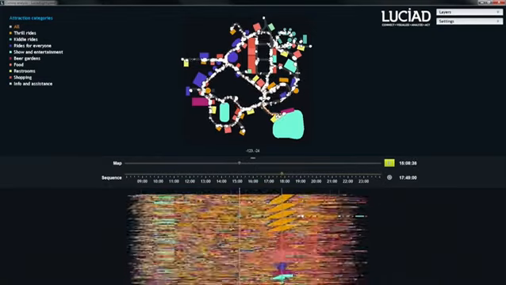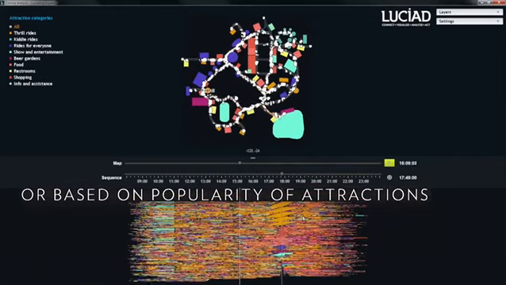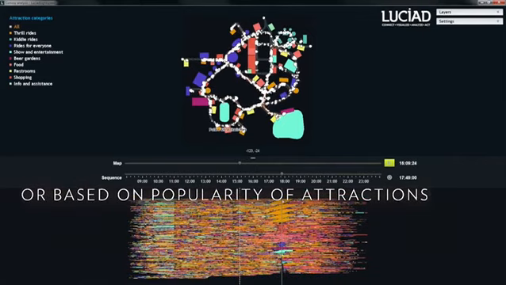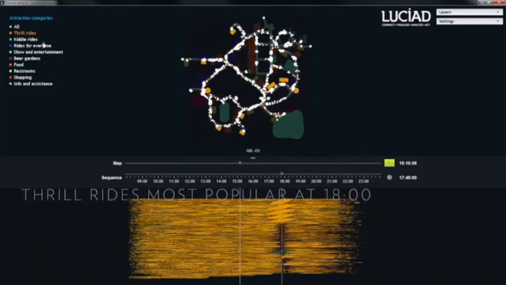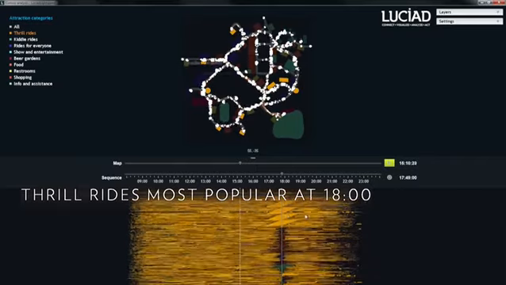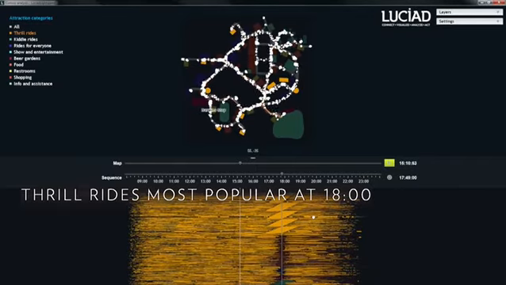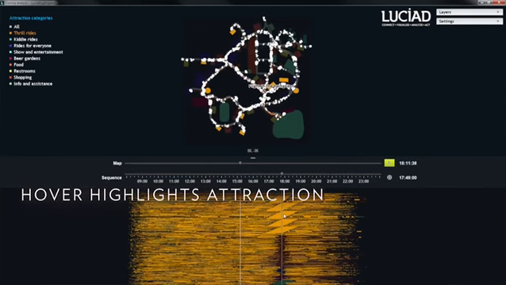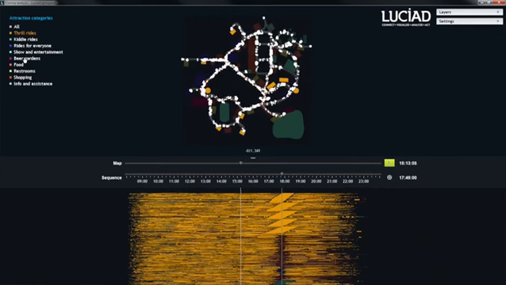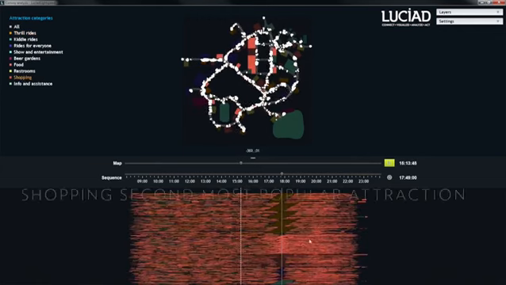Moving the slider in between to 6 p.m., for instance, sorts visitors according to the most popular attractions. Thrill rides are the most popular at that time, where each orange block shows visitors at a single thrill ride. When we hover over the sequence view, the spatial view labels the corresponding attraction. Shopping is the second most popular attraction.